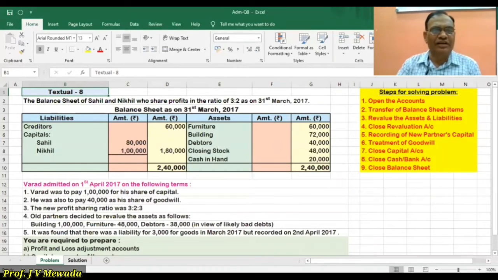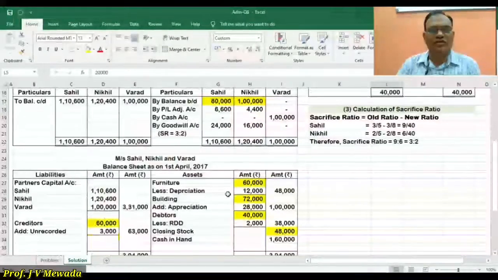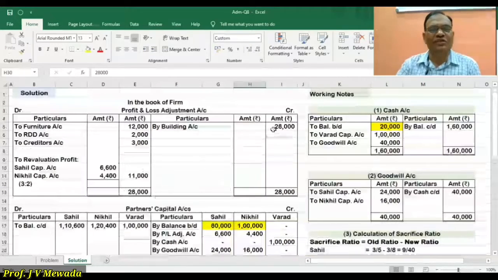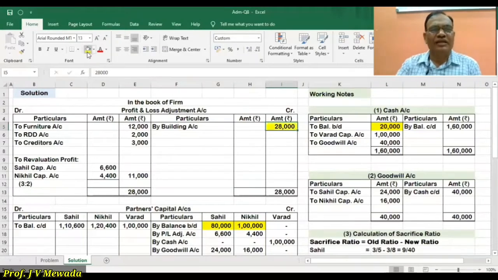Building is revalued at 1 lakh rupees. So the new value of building is 1 lakh, and there is an appreciation of 28,000. That appreciation we are going to record in the profit and loss adjustment account.